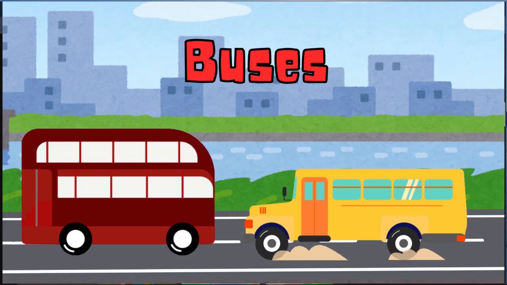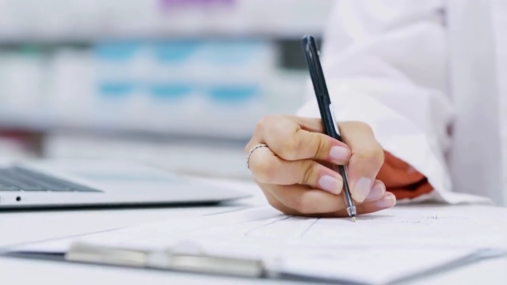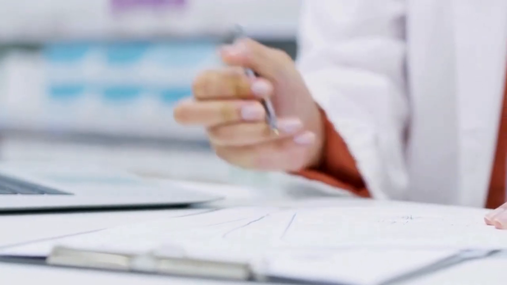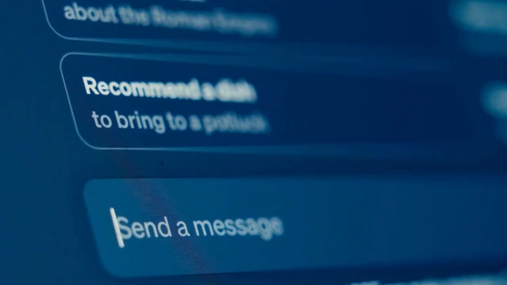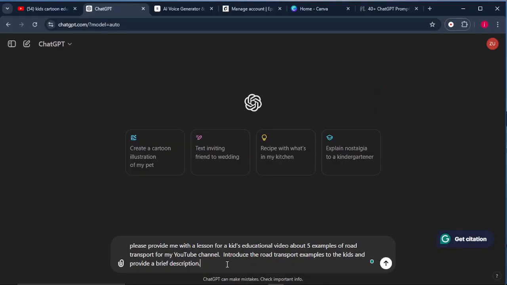Imagine you want to create a video educating kids about the road transport. The first thing that you need to do is to write down the lesson yourself, or you can use AI tools to write the lesson for you. For example, we can come to ChatGPT. So once we're on ChatGPT, this is the simple prompt that we're going to give ChatGPT.